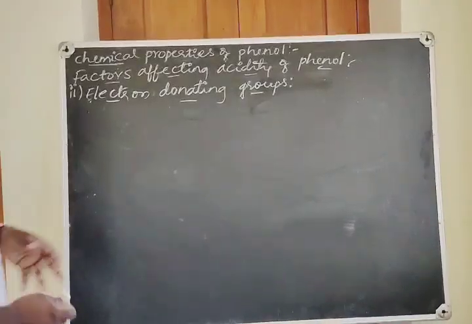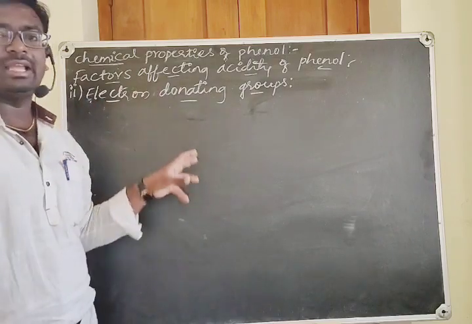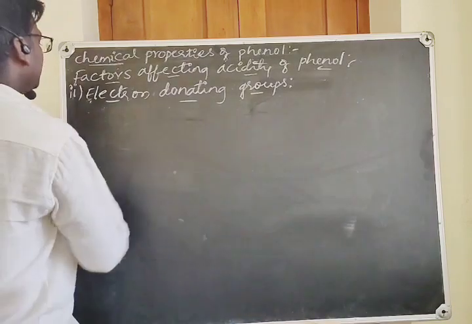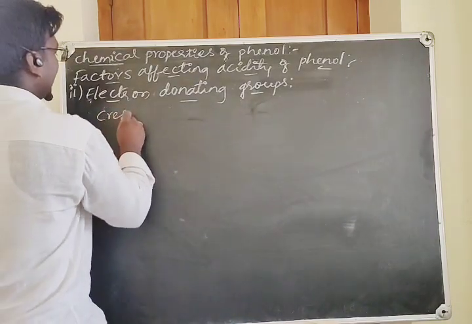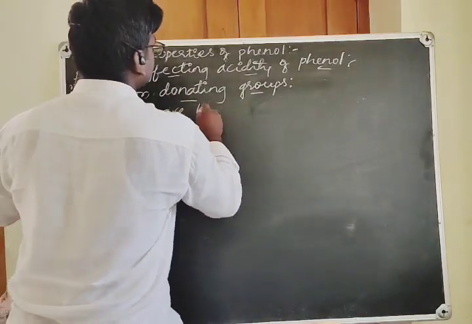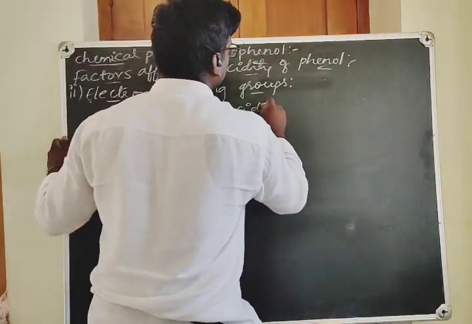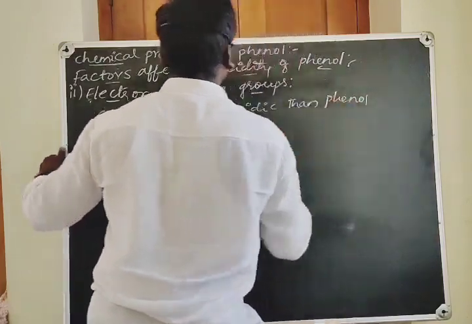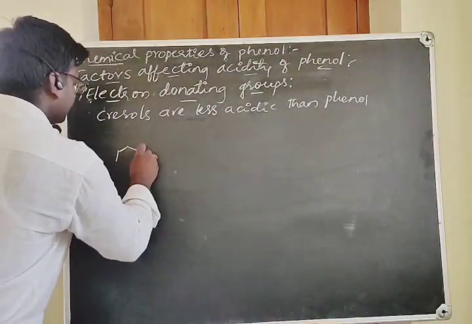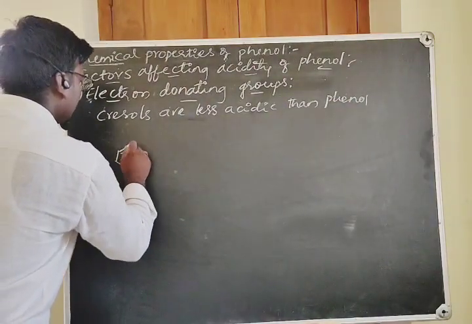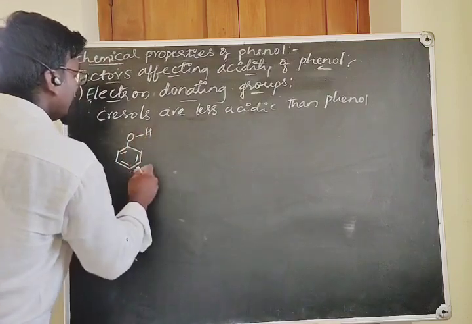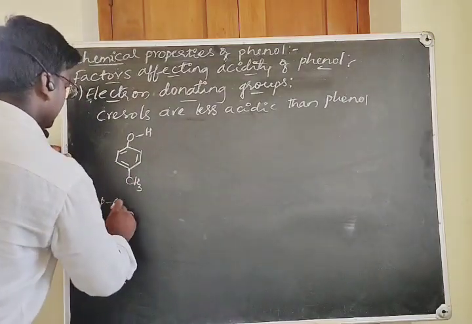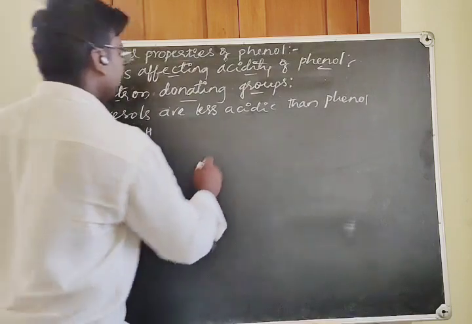Now we shall discuss the effect of electron donating groups on the acidity of phenol. Let's consider some cresols. Cresols are less acidic than phenol. Let's see why. Take the cresol. What is cresol? Here you have OH and you can take paracresol. CH3 group is present. This is paracresol. And take the phenol.